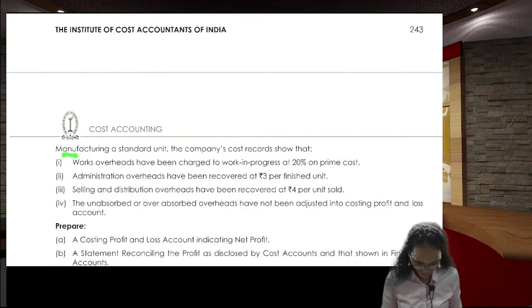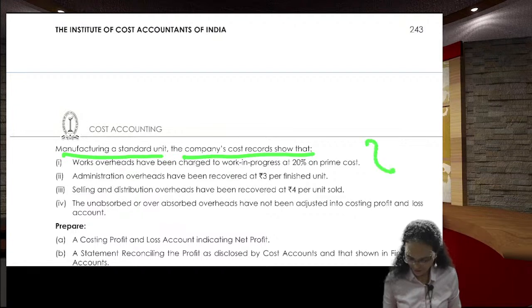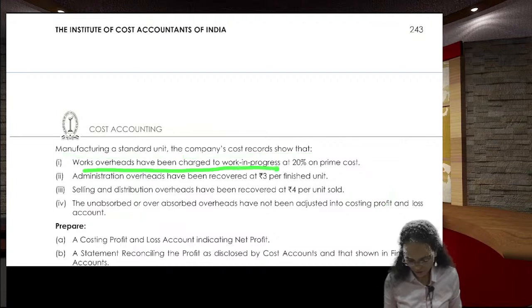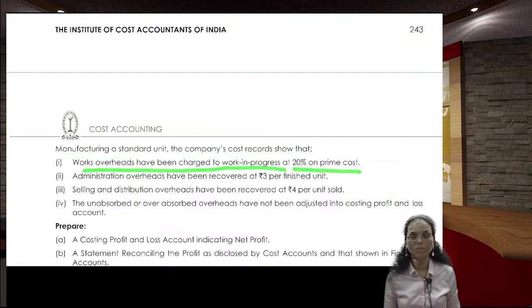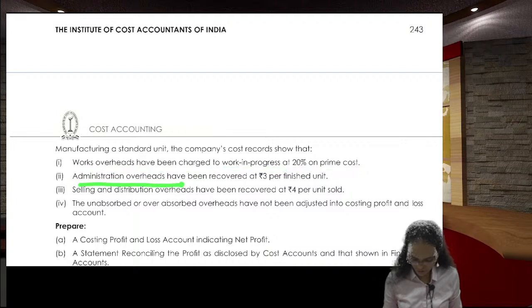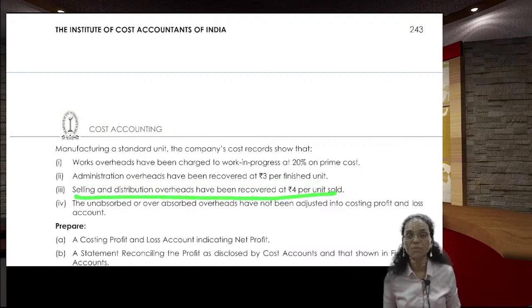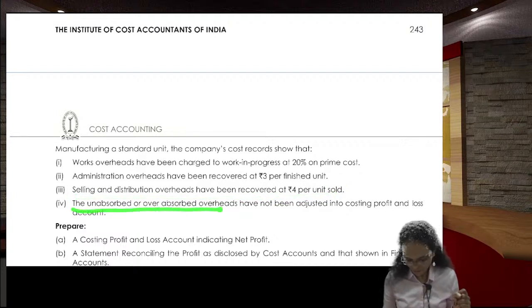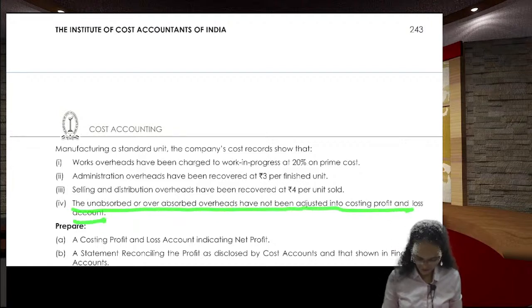For manufacturing a standard unit, the company's cost records show these costs. Works overhead have been charged to the work in progress at 20% of the prime cost. Administration overheads have been recovered at 3 rupees for finished units. Selling and distribution overheads have been recovered at 4 rupees per unit sold. The unabsorbed or overabsorbed overheads have not been adjusted into the costing profit and loss account.